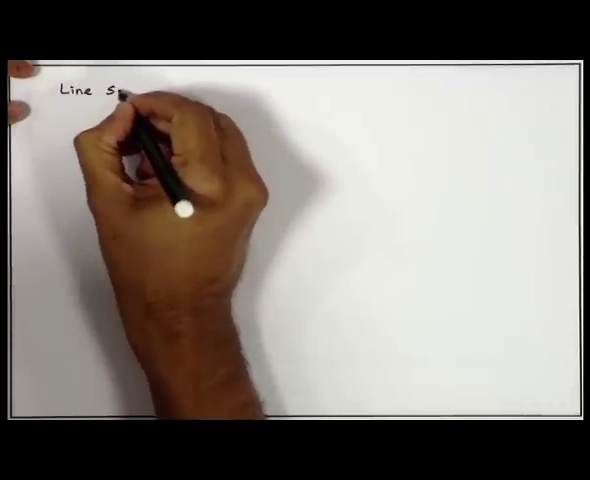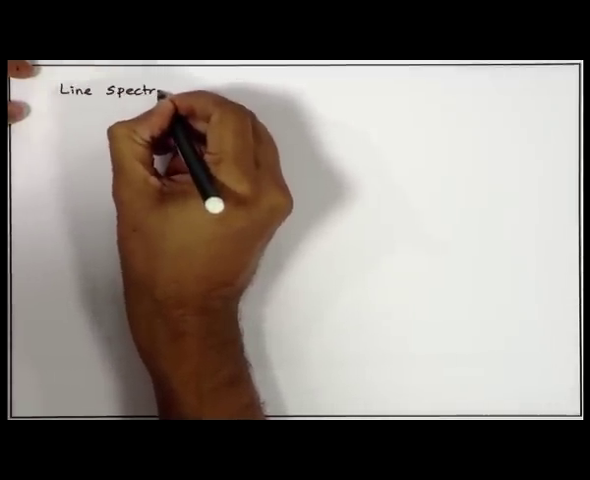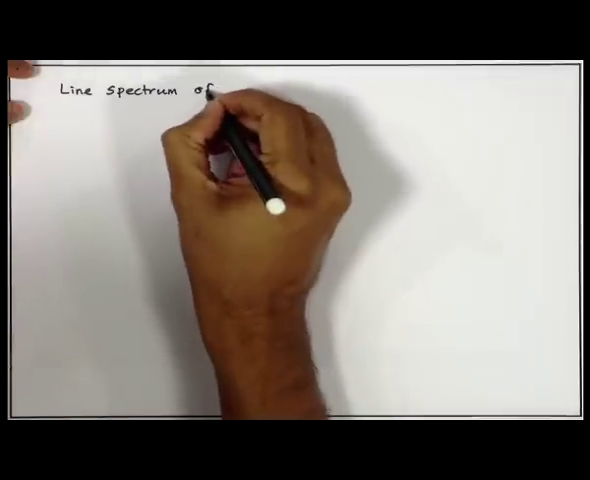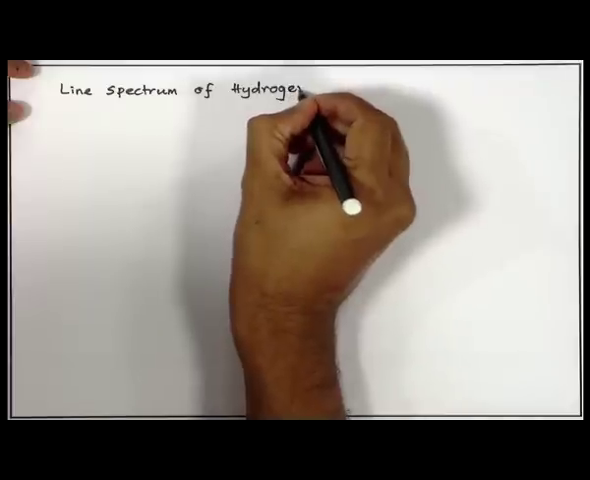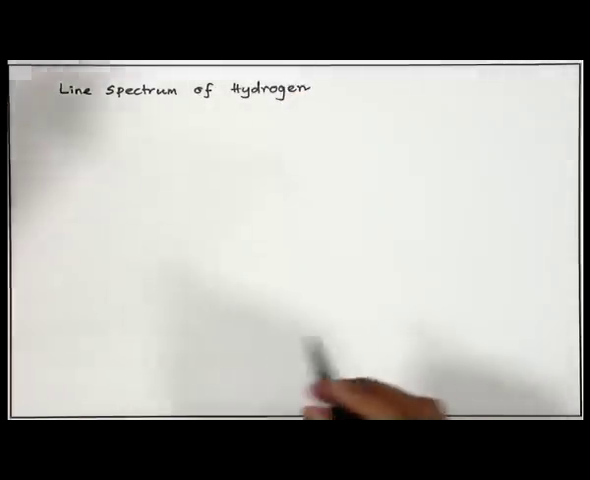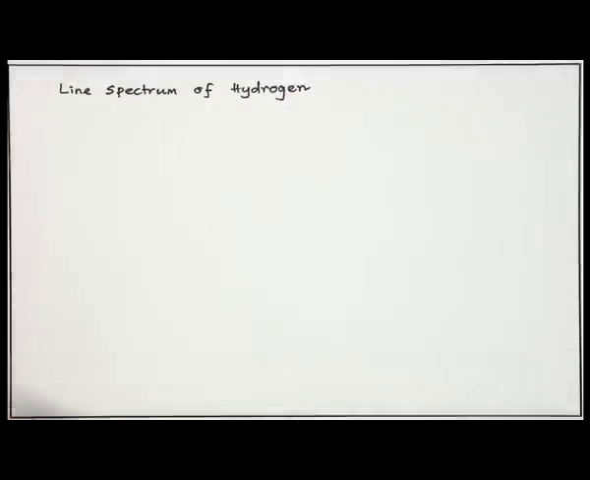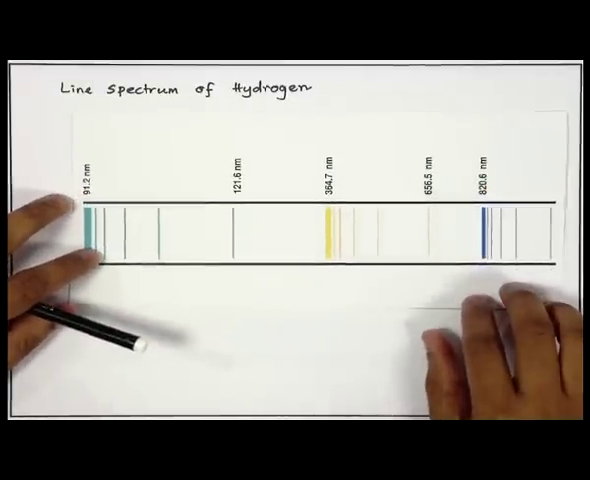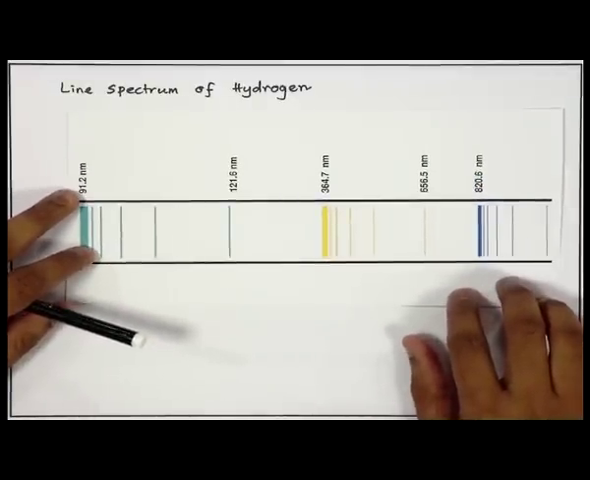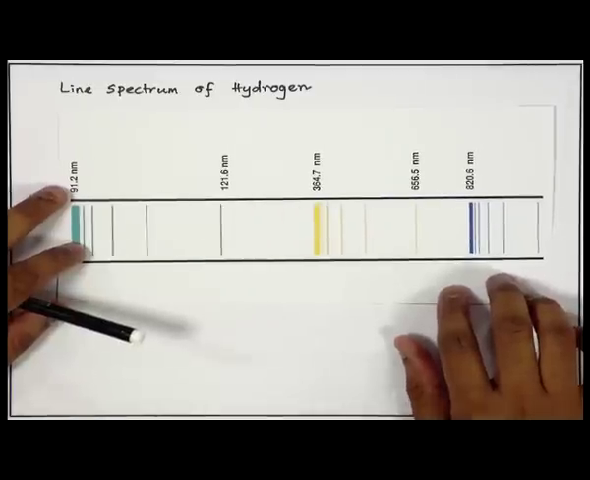We call that the line spectrum of hydrogen. We will get to know in a minute's time why we call it a line spectrum. It is essentially a form of emission spectrum. This is how the emission spectrum of hydrogen looked when scientists carried out these experiments.